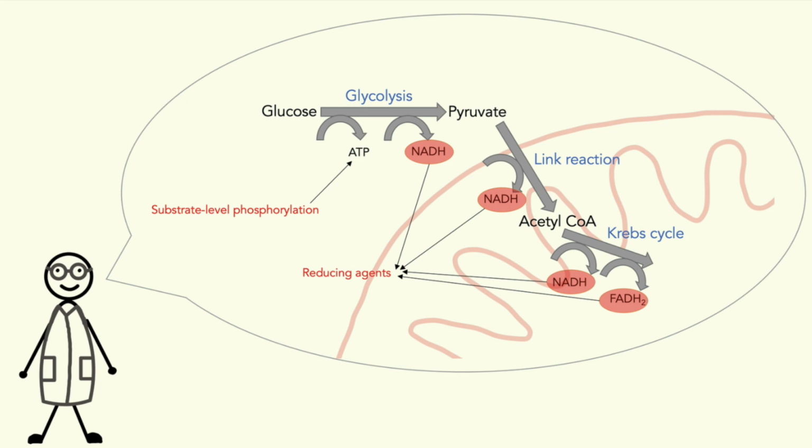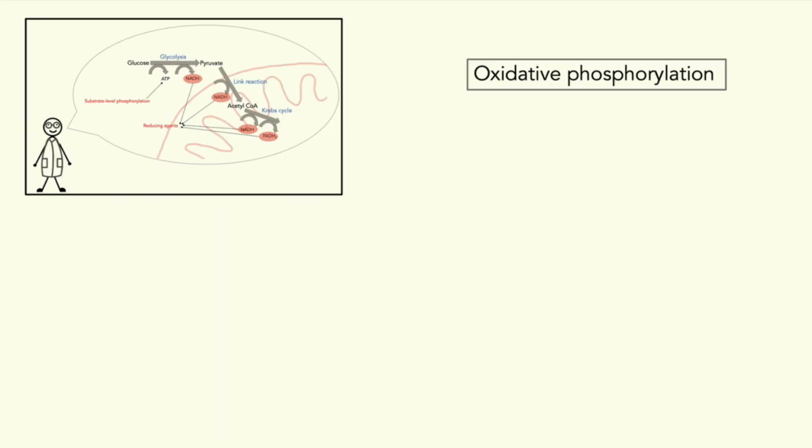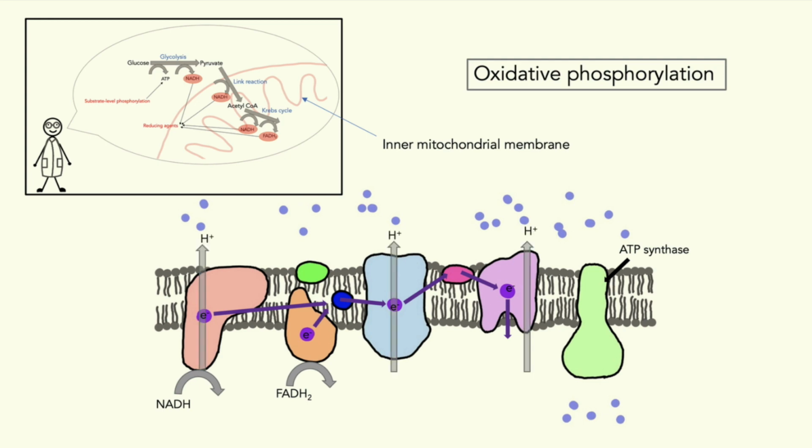The reducing agents. While we have produced some ATP already, the main gain will occur in this step of cell respiration, oxidative phosphorylation. Located on the inner membrane of your mitochondria, the powerhouse of your cells, is the electron transport chain and the phosphorylation apparatus. Our NADH and FADH2 will donate electrons to different complexes in this chain. Electron transport takes place, and while the electron slowly loses its energy, this energy is used to transport protons through the complexes into the intermembrane space of the mitochondria.